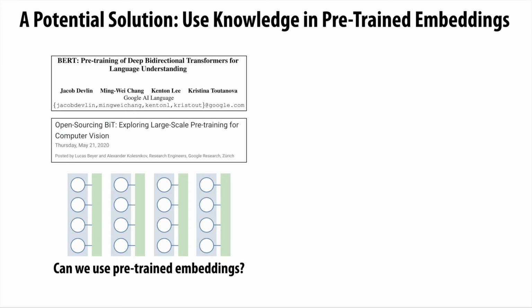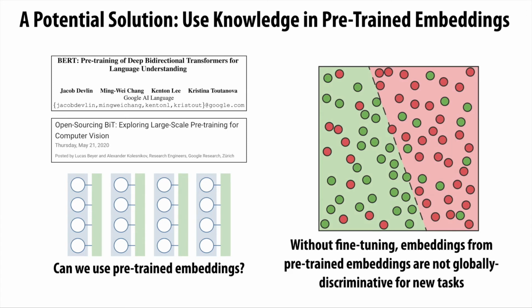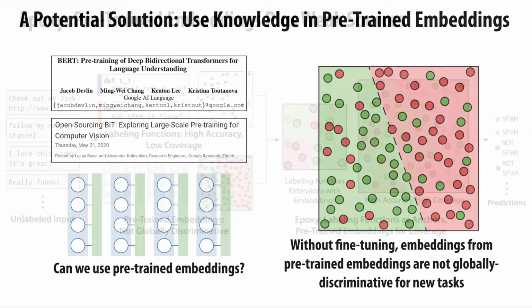This is where pre-trained embeddings come into play. Pre-trained embeddings have been effective at reducing training costs through transfer learning, so we were wondering whether we can use them to reduce training costs in our situation. The challenge is that, without fine-tuning, these embeddings are not globally discriminative, and although fine-tuning is much cheaper than training from scratch, it can still take minutes or hours.